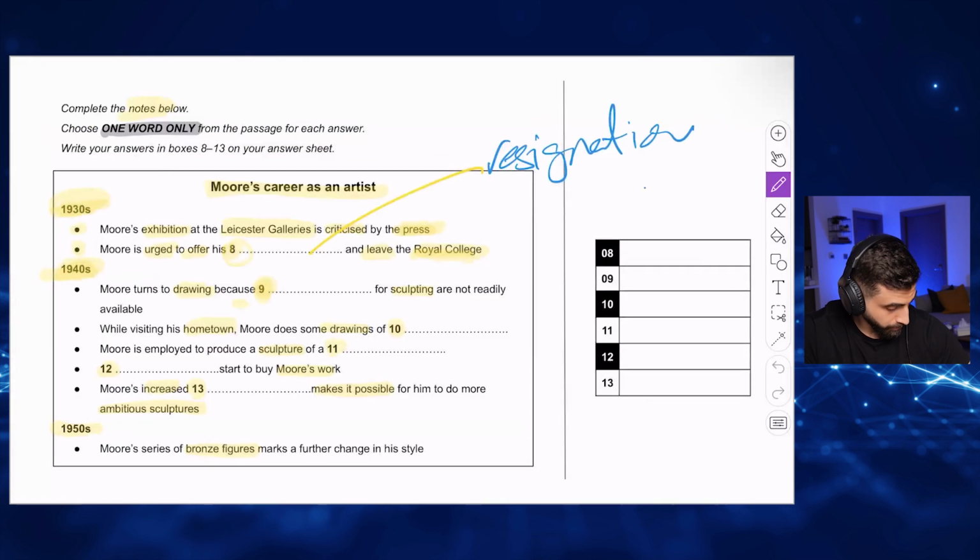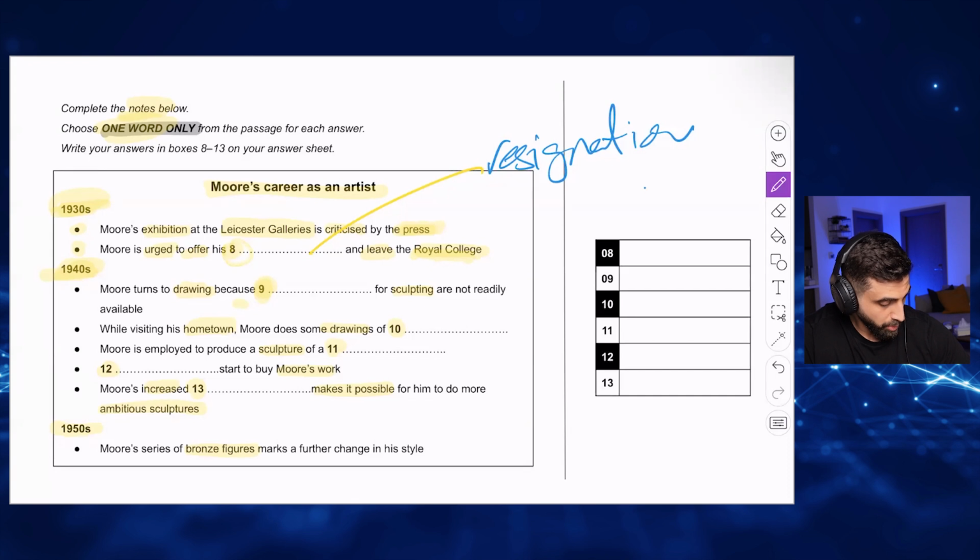Let me read. Moore turns to drawing because shortage, maybe? Because shortage for sculpture? No, it doesn't make sense. If I write shortage, it's not going to make sense because grammatically the sentence is incorrect. So shortage is not the answer. Maybe shortage of material? If you write shortage of material, you're going to get plenty of zeros. Why? Because you're only allowed to write one word. So you cannot write shortage of materials. It's either shortage, which is wrong in this case, or materials.